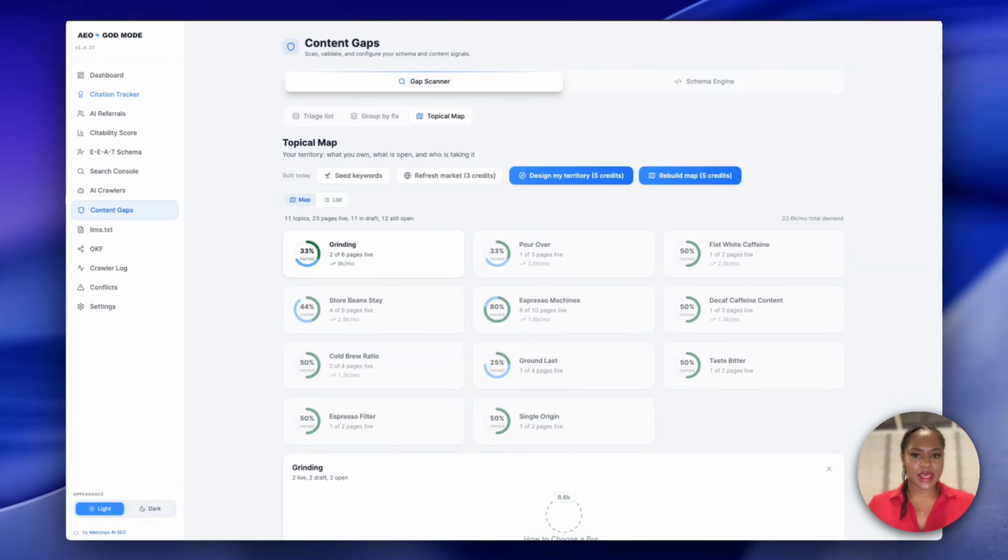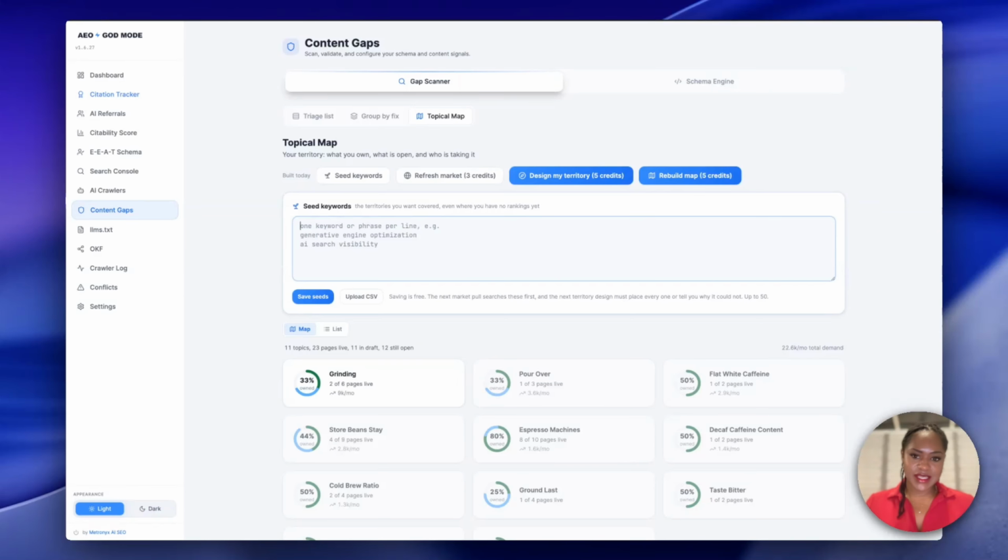Now, for AEO God Mode to create these data-driven topical maps, it's looking at multiple sources. Number one is your Google Search Console data, the impressions that you're getting, clicks that you're getting, and the queries themselves. It's looking at your existing content on your site. It's looking at the keyword data, and it's looking at seed keywords. So if you give it a list of seed keywords, these could be from keyword research or just topic ideas that you have, it's going to mix that all up with your Google data, keyword knowledge, existing content, and then it uses an AI layer to find content gaps.